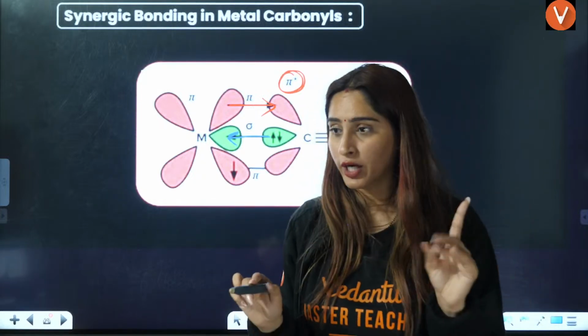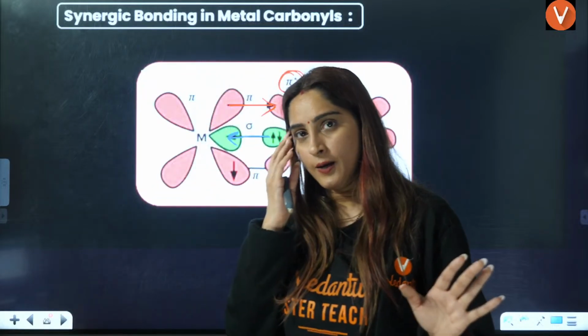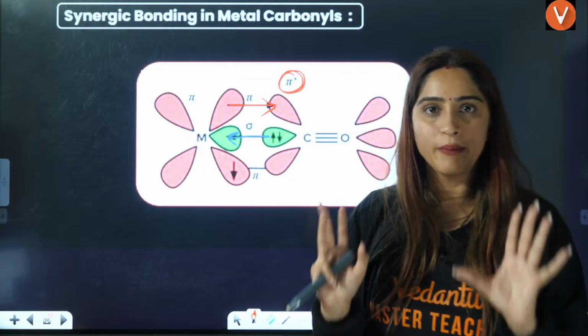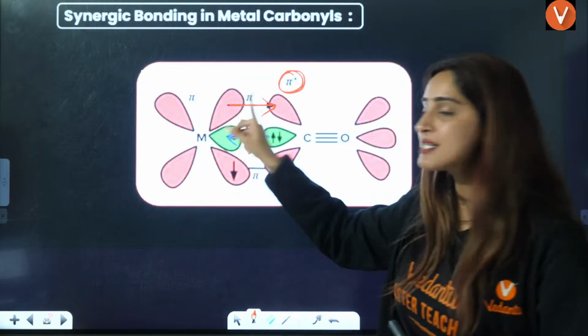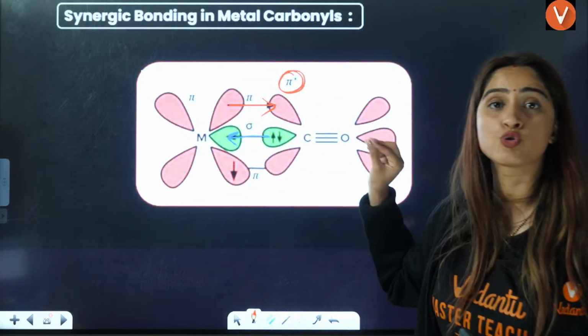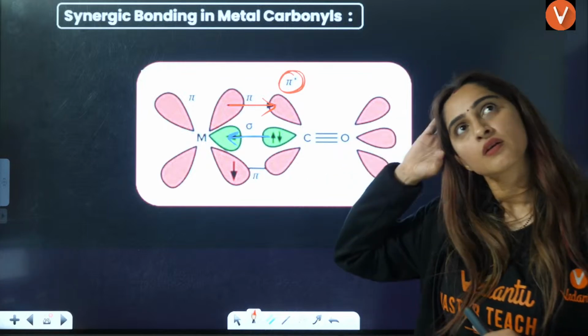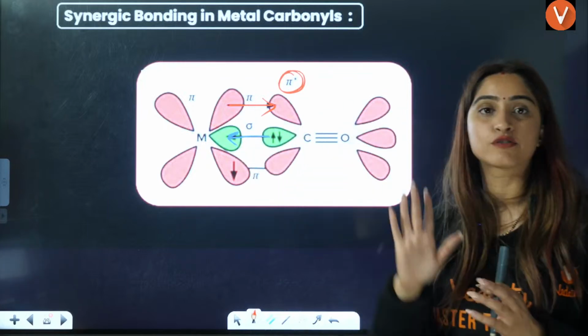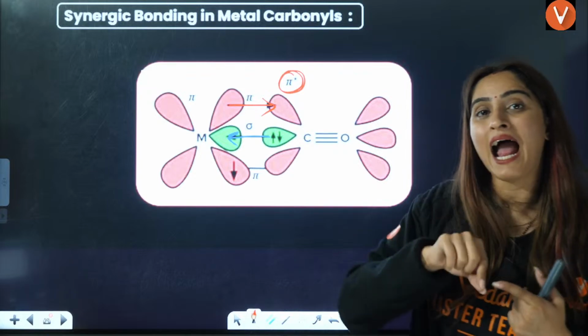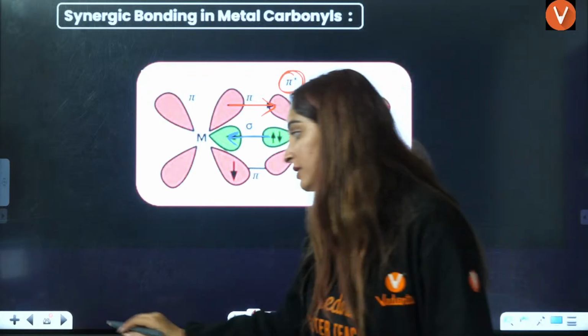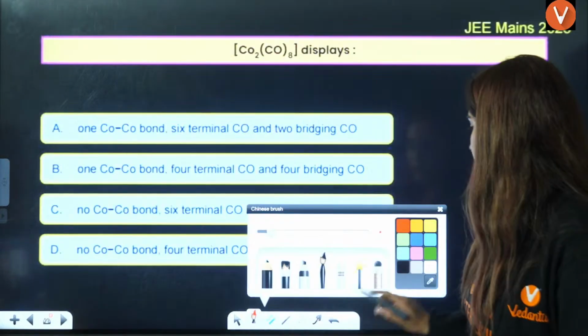This is a very important question. When the ligand is giving the metal electrons, it goes into the simple vacant orbitals of the metal, right? But when the metal is giving electrons to the ligand, that will be the anti-bonding pi star orbital. This question is frequently asked.